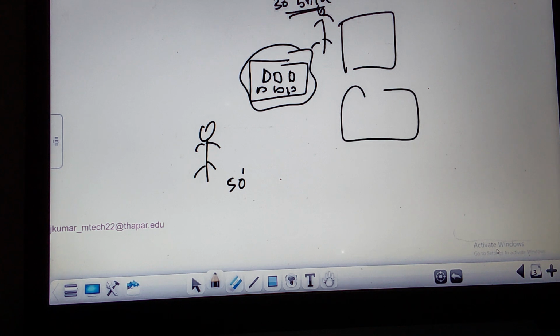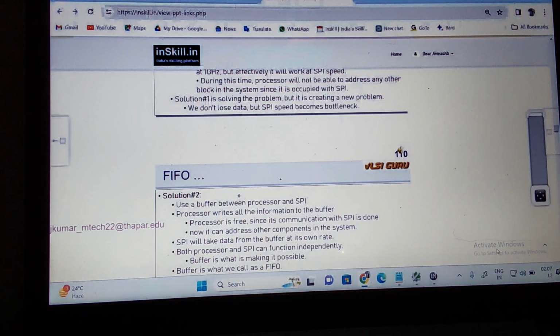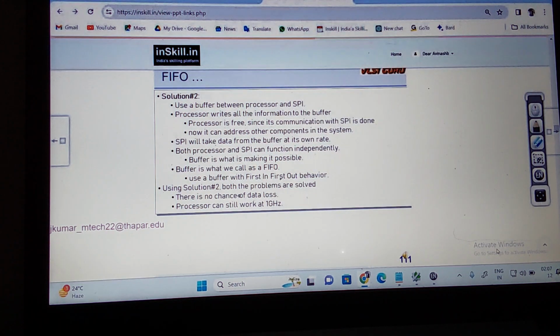One is master and the other is slave. To address this bottleneck problem, what are we going with? Buffer. Put the buffer. Are you clear? So it is this buffer that makes the operation of master and slave independent. Now the solution to this, as I explained, is to use the buffer between the processor and the SPI.